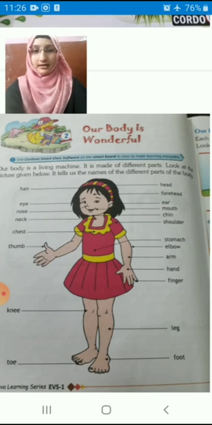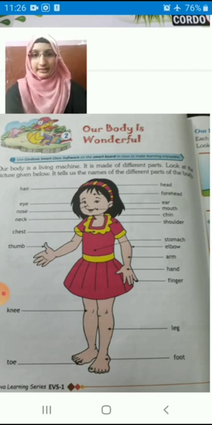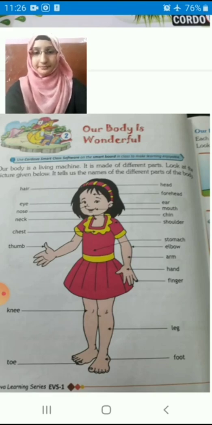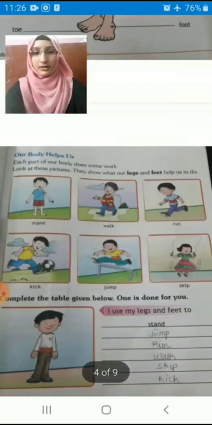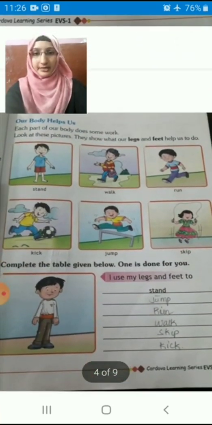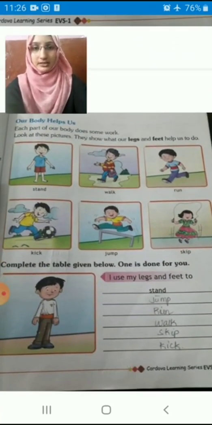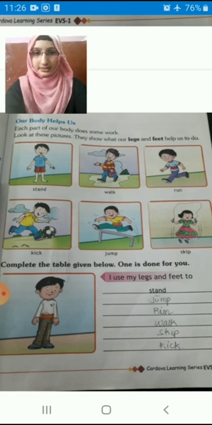Yes, head, hair, forehead, ear, mouth, nose, eyes, tongue. All these parts we have studied in our last class. And we have also finished this bit. Our body helps us. In what work does our body help us? What have we learned, children? Each part of our body does some work, right?